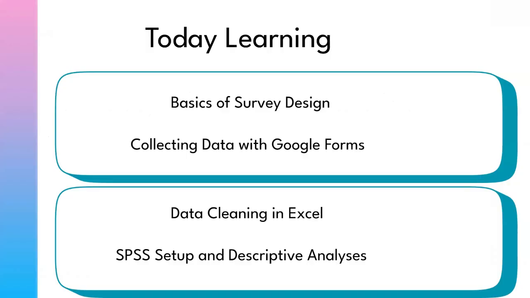So today we learn the basics of survey design. We understand what a survey is, how we design it, and which platforms are useful for designing the survey. The second one is how we collect our data after making the survey, for our objective or hypothesis. The third one is data cleaning in Excel. After collecting the data, we can export our data from the Google form or other survey design platforms to Excel. In Excel, we use formulas, or we can do it manually, to clean or handle our data.